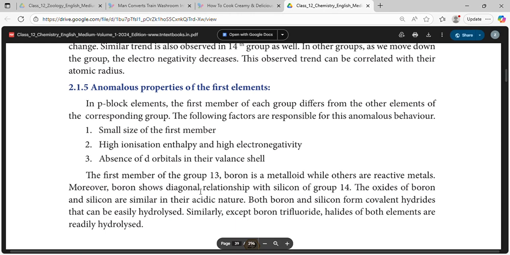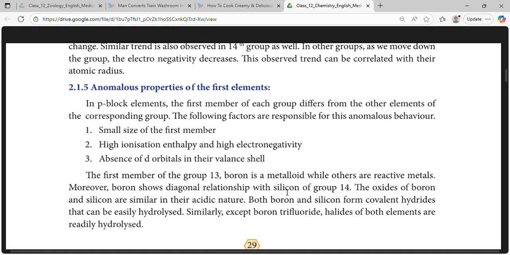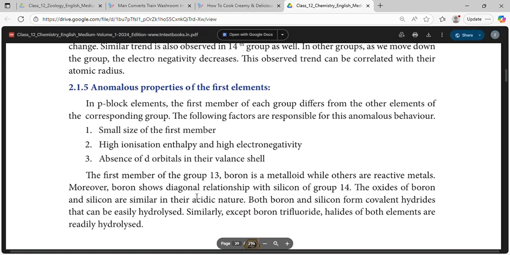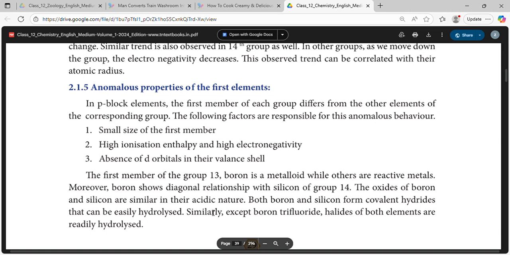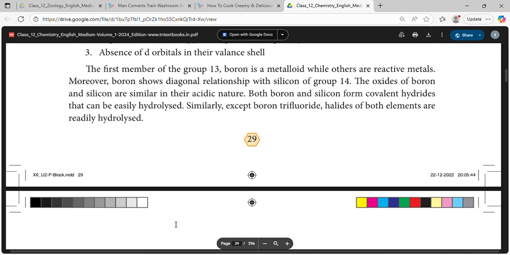The first member of group 13, boron, is a metalloid, while the others are reactive metals. Moreover, boron shows diagonal relationship with silicon of group 14. The oxides of boron and silicon are similar in their acidic nature. Both boron and silicon form covalent hydrides that can be easily hydrolyzed. Similarly, except boron trifluoride, halides of both elements are readily hydrolyzed.